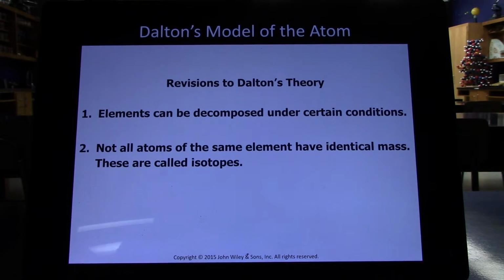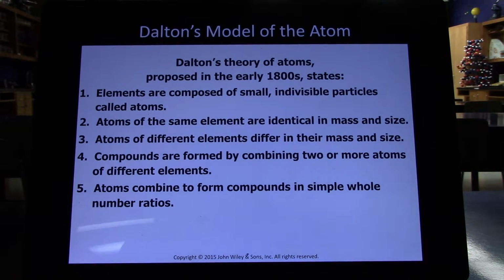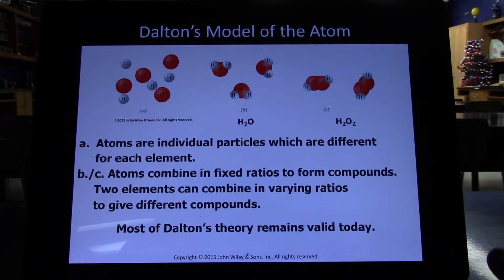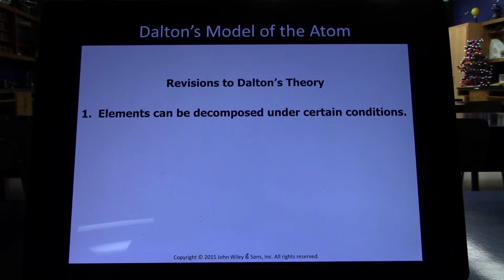However, we now know that number 1, he said that elements are composed of small indivisible particles called atoms. We know that atoms are not indivisible. They can be broken down. He made this postulation before radioactivity was discovered. And so now the atom has been broken down into its subatomic particles, the proton, neutron, and electron. And then protons and neutrons can be broken down into quarks. So there are actually a lot more particles than he was aware of in the 1800s.